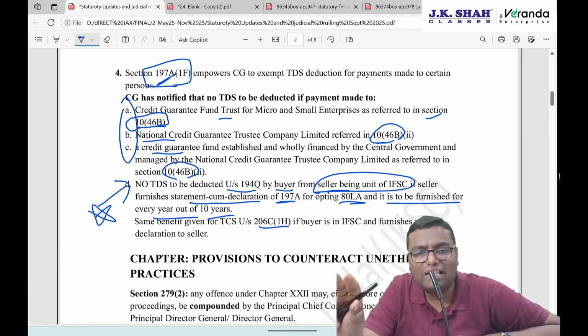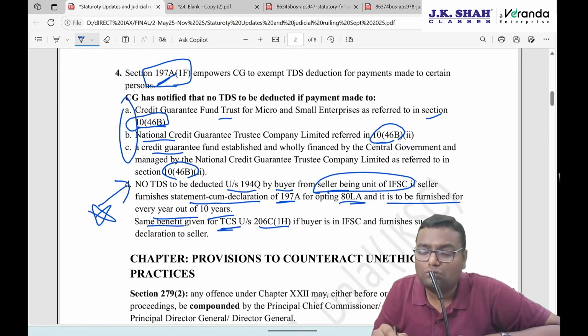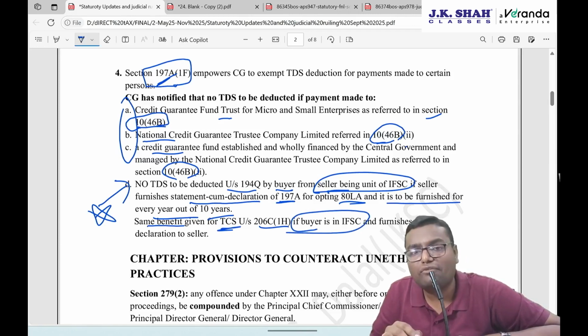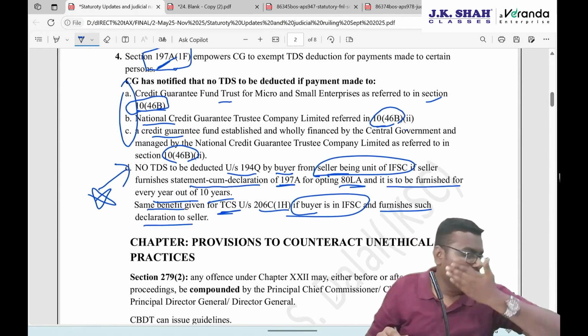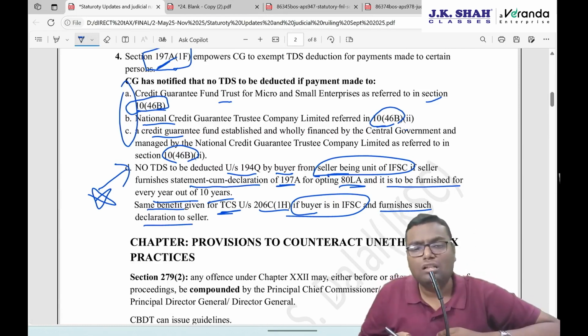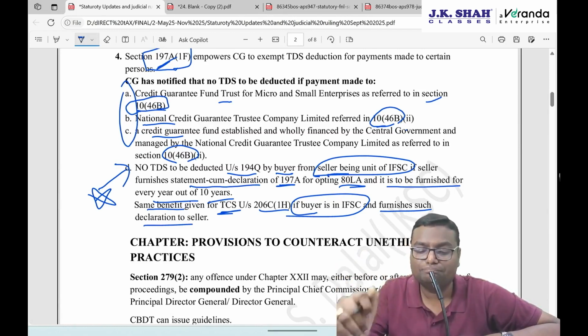Then there is no point in collecting TCS, and hence a similar kind of exemption, the same benefit, is given for the TCS section also. But now the buyer should be in IFSC, and he has to furnish the declaration also. So this particular notification is for 194Q and 206C subsection 1H.